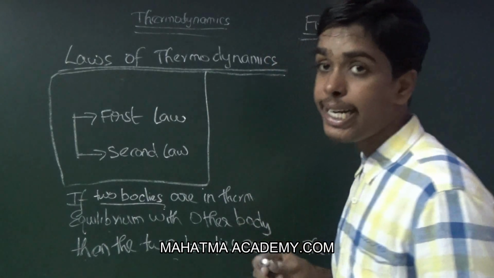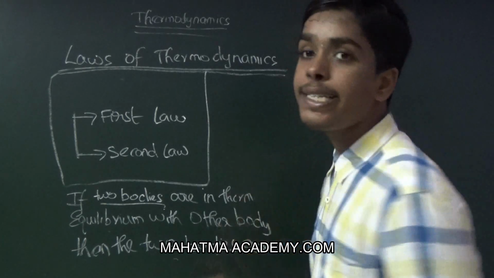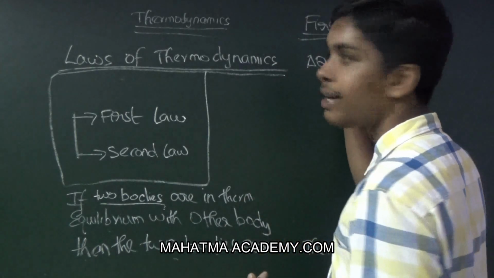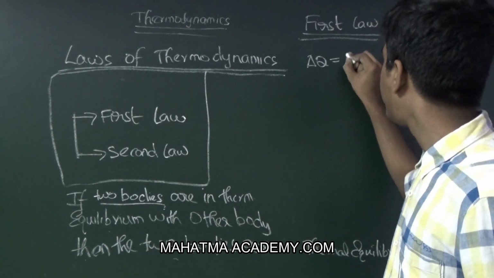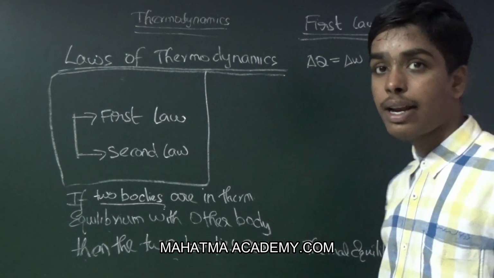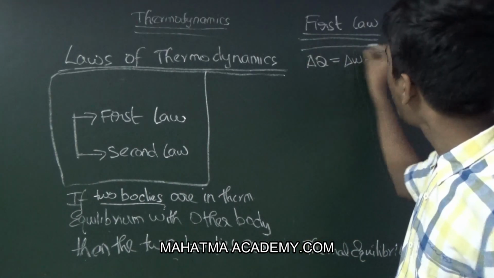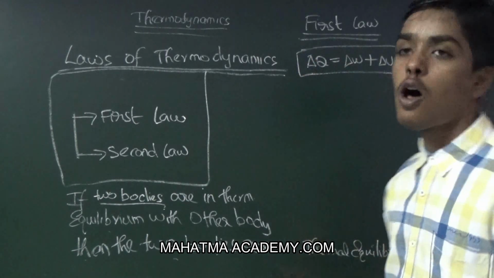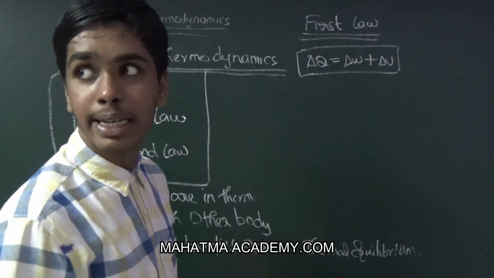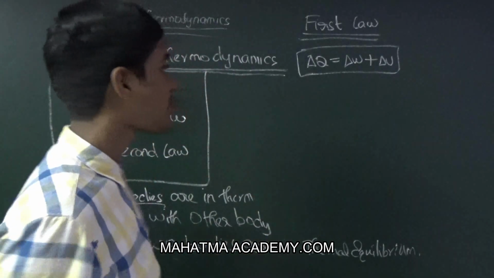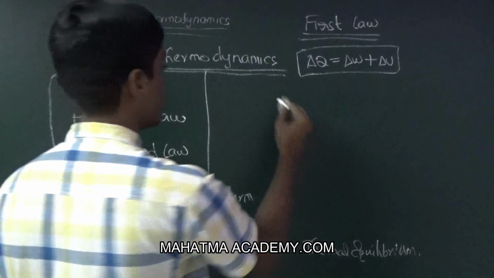So heat is denoted by Q or delta Q because heat is exchanged, and the work done is delta W, plus delta U. This is the mathematical expression of the first law of thermodynamics.